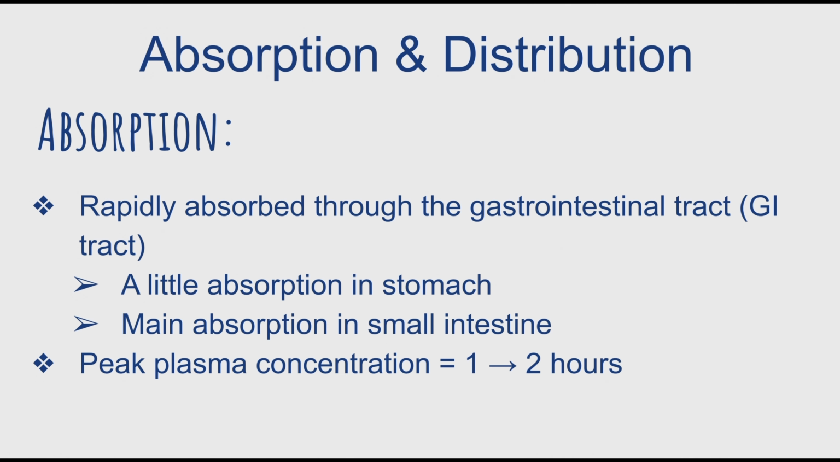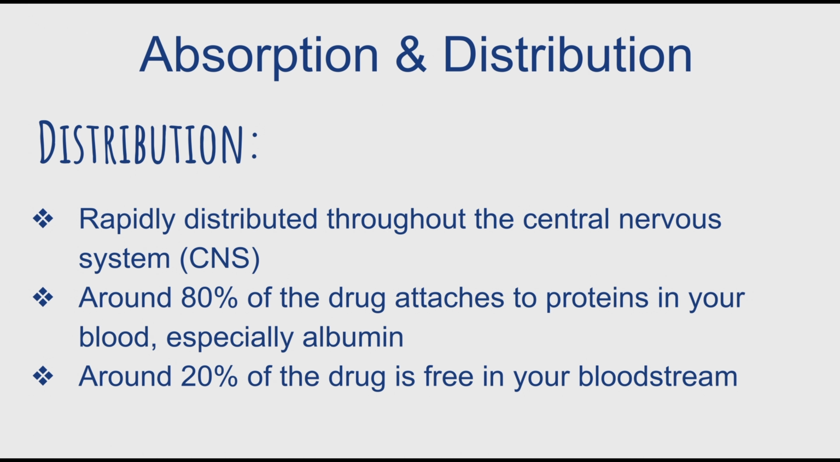Once it is administered, there is a rapid absorption through the GI tract. There is little absorption in the stomach, so most of it gets absorbed in the small intestine. The highest peak of plasma concentration is on average anywhere between 1 to 2 hours. After it gets absorbed, it gets distributed through the central nervous system.